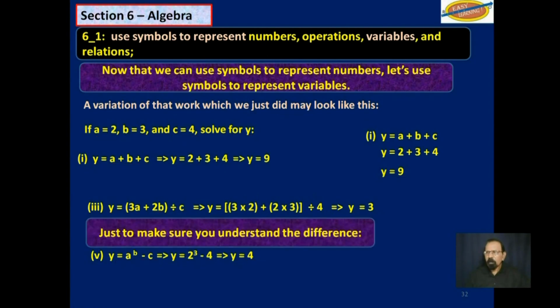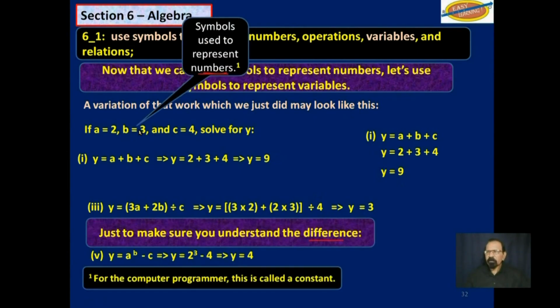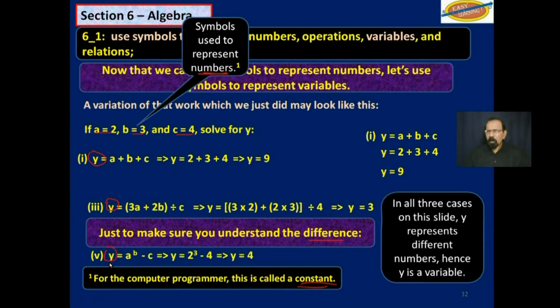Just to make sure you understand the difference between symbols used to represent numbers and variables. For the computer programmer, this is called a constant, where A is 2, B is 3, C is 4. But when you put that in these equations, Y are different numbers. In all three cases on this slide, Y represents different numbers. Hence, Y is a variable. Y is 9 there, Y is 3 here, and Y is 4 here.